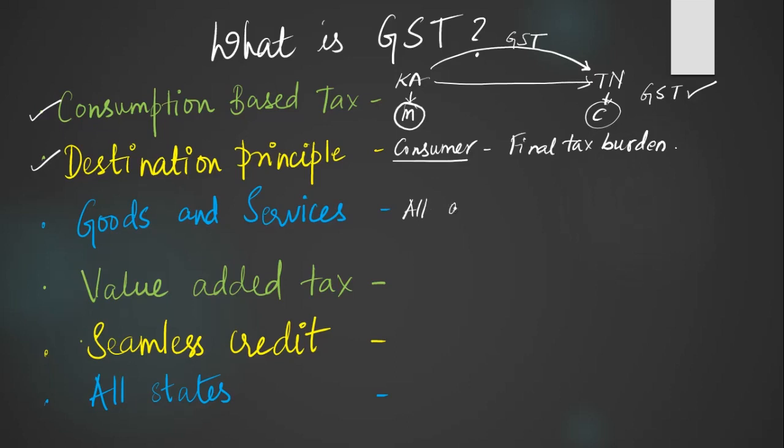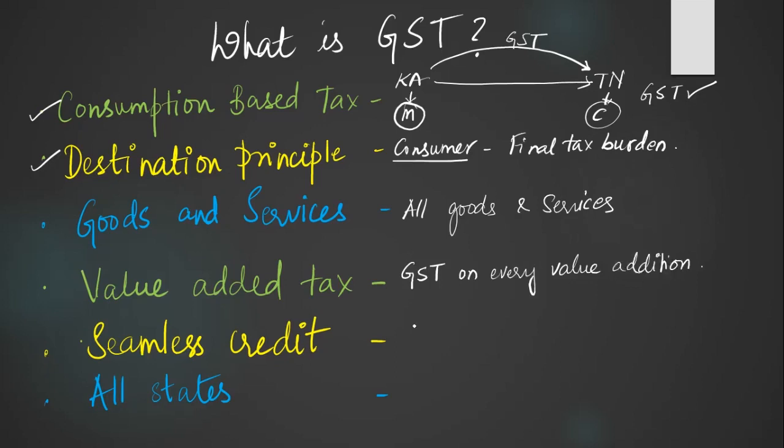GST is levied on all goods and services. Goods are those that are movable property, and services are those which are not goods. So that is what the definition says. Value added tax means GST is levied on every value addition. We shall understand this value addition further in the video.